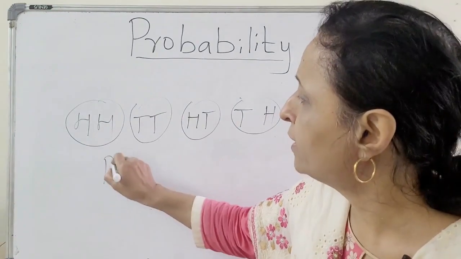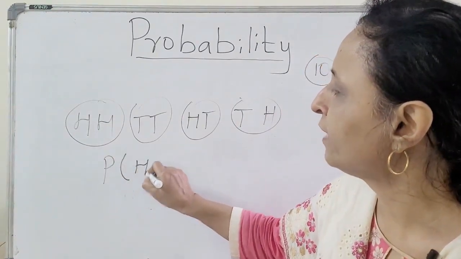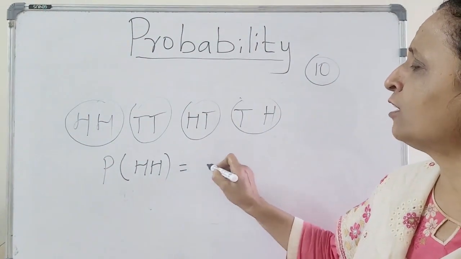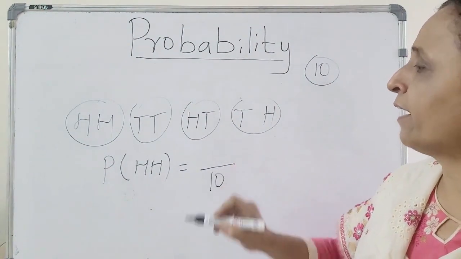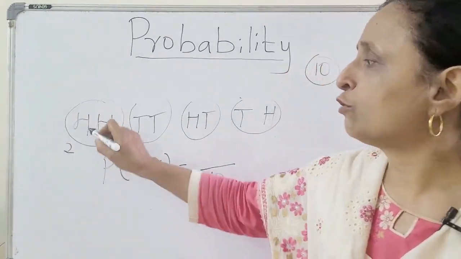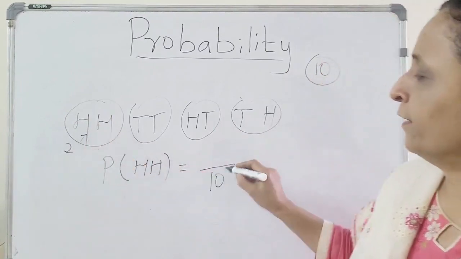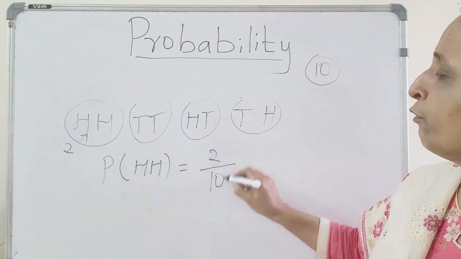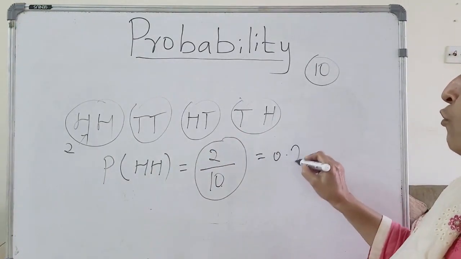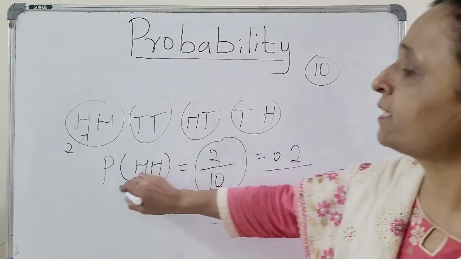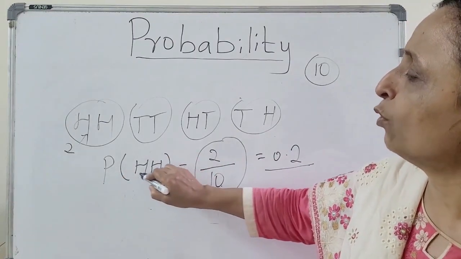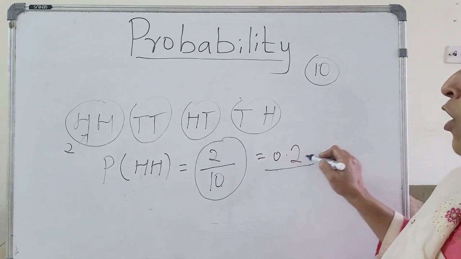Now, what is the probability of the event HH? You have tossed 10 times. In that, how many times are you getting head, head? Take it to be 2. 2 times you get head, head. So, 2 out of the total number, that is 2 by 10, that is 0.2. That is the probability of having the event both head, head, 0.2.